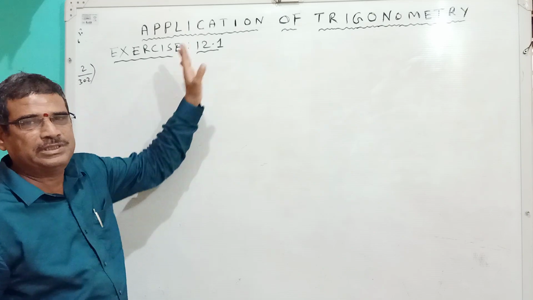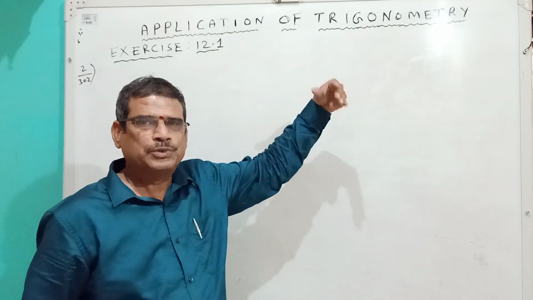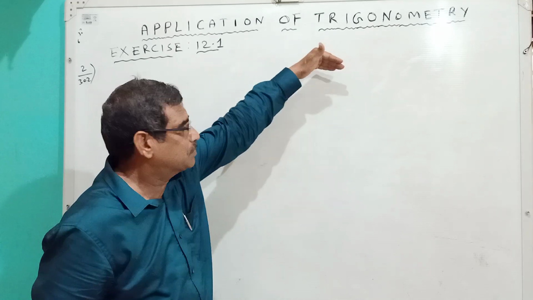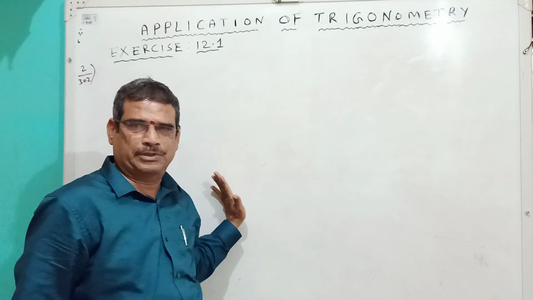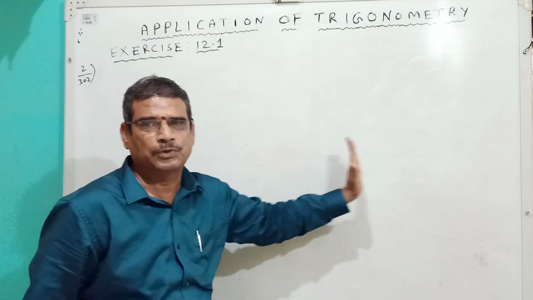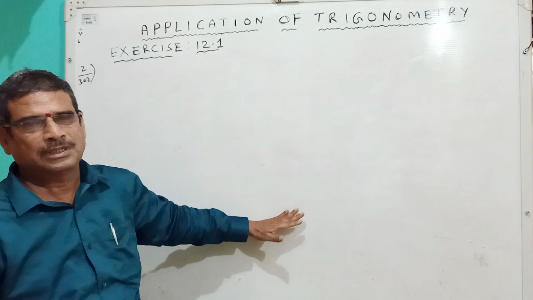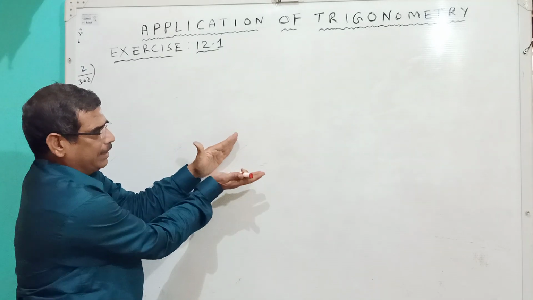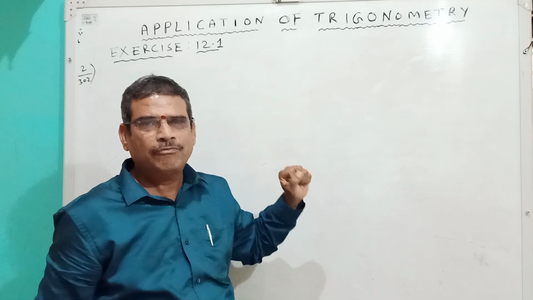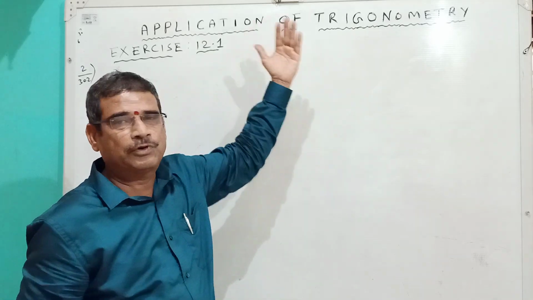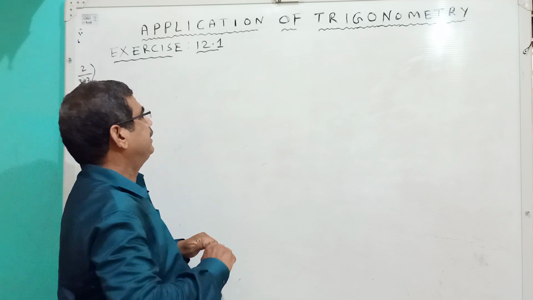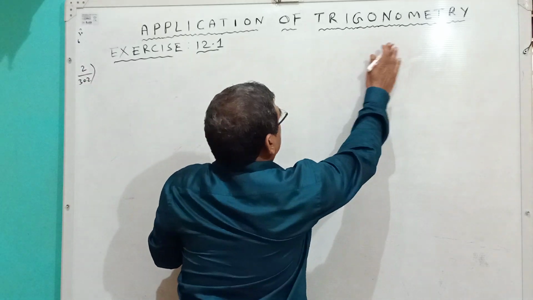So here one tree is there. Due to the storm, the tree is partly broken. This broken part touches the ground. The distance between the top of the tree and the foot of the tree is 6 meters. The broken part makes an angle of 30 degrees with the ground. Then find the height of the tree before falling down. This is the question. After reading it, go for the diagram.